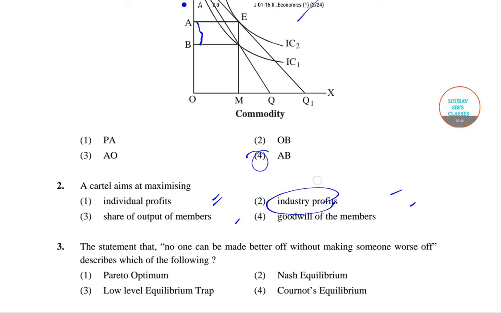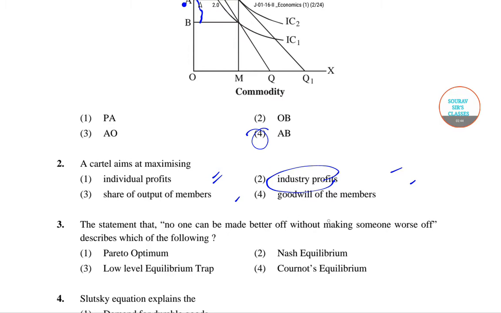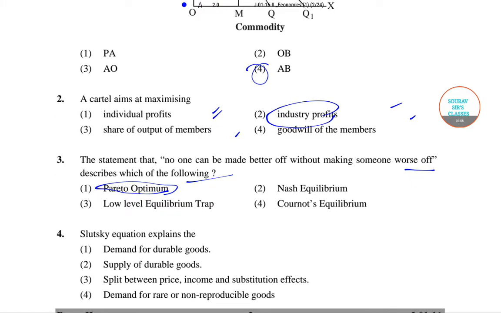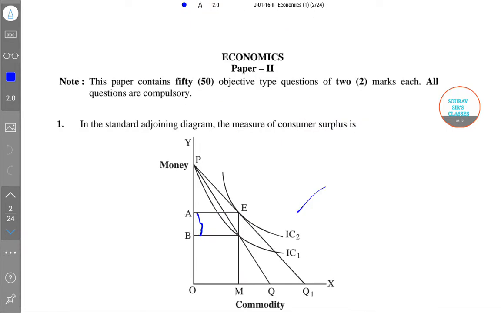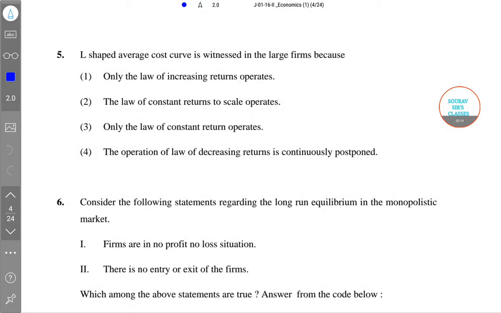And then we came to this, the statement that no one can be made better off without making someone worse off. It describes which of the following? It describes Pareto optimum. So now we have come to the next question, which is question number 4. In question number 4 it is given the Slutsky equation basically explained. 4 options are given: demand for durable goods, supply of durable goods, split between price, income and substitution effect, and demand for rare or non-reproducible good. We know the right answer is option 3 for question number 4. Now we'll go straight to the next question, which is question number 5.